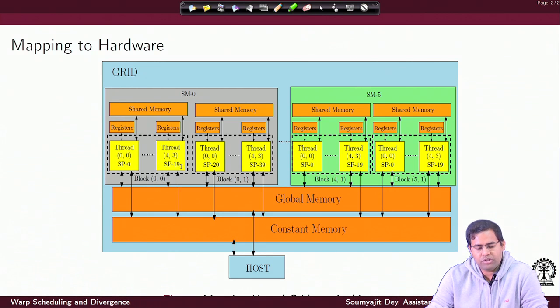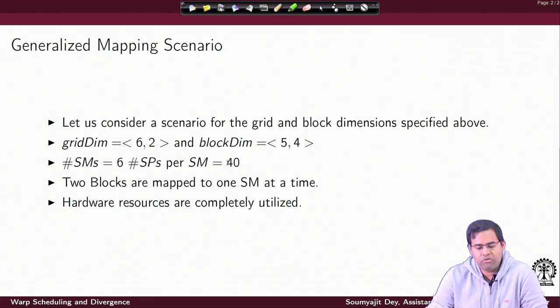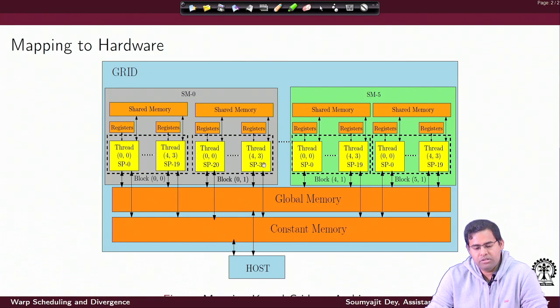Recall that there would be 40 SPs per SM, so we can logically partition them in sets of 20, and map each block to one collection of 20 SPs. I have block 0,0 mapped to this collection of 20 SPs, and block 0,1 mapped to this collection of 20 SPs, like this for SM0.